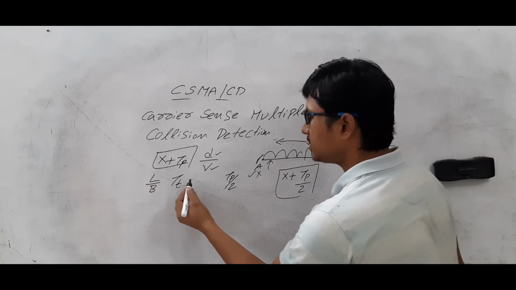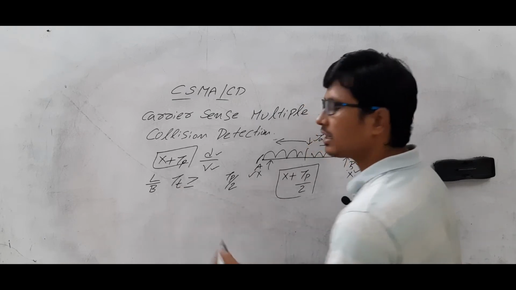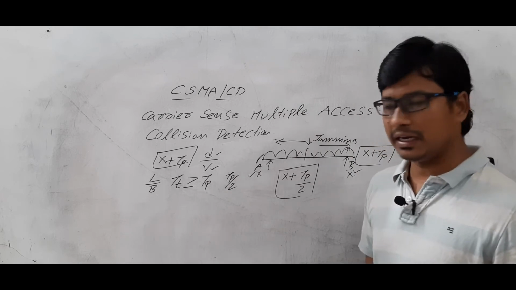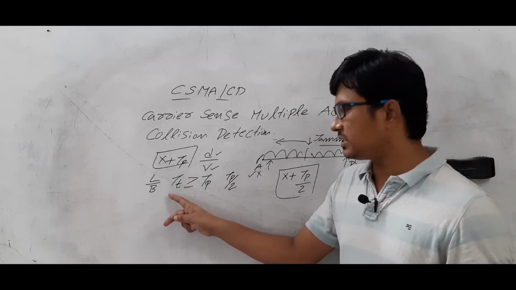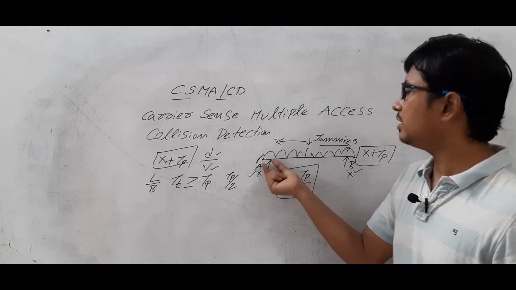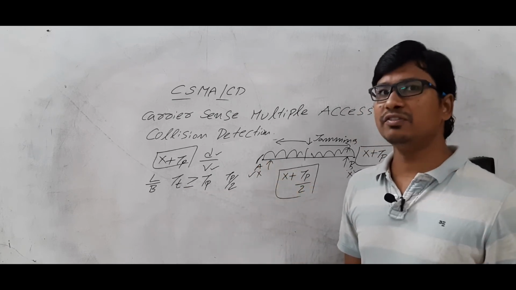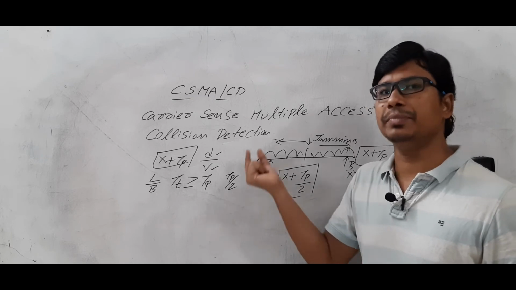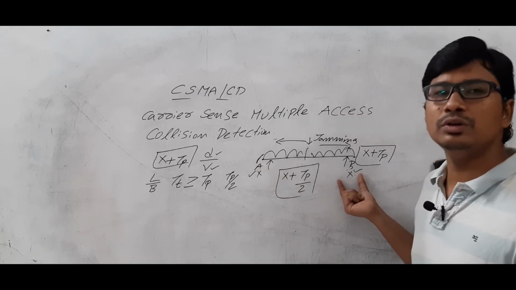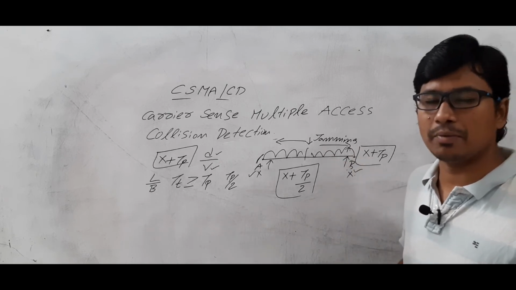So the transmission delay should be greater than or equal to propagation delay. Am I right or wrong? If so, then node A can identify that the collision happened because it is sending the frame, and node B also will understand the same.